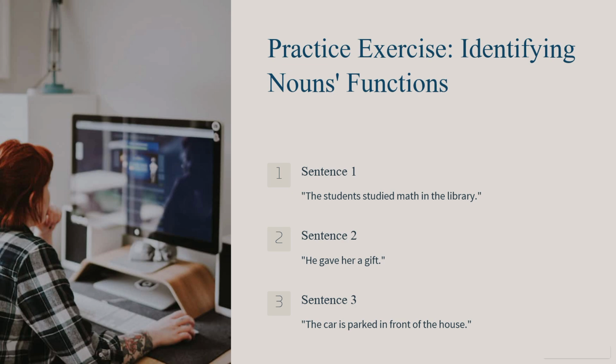Good. Okay, so the last sentence: the car is parked in front of the house. Car is the subject performing the action of being parked. House is part of the prepositional phrase in front of the house. This is giving a location. It gives us more information about the car's location. And understanding the function of each noun in a sentence helps us clarify the meaning and also improves your sentence structure when you're doing your writing sections.